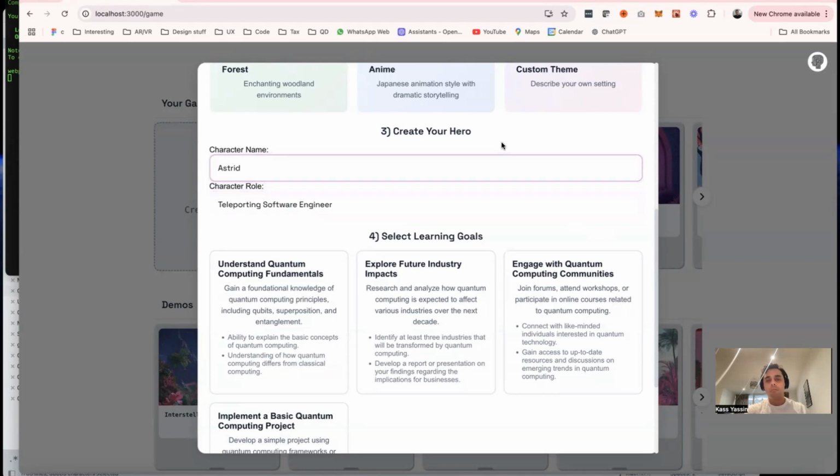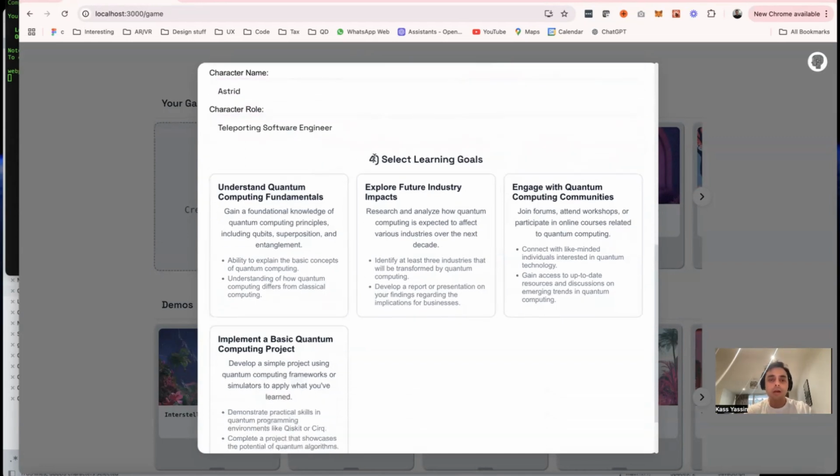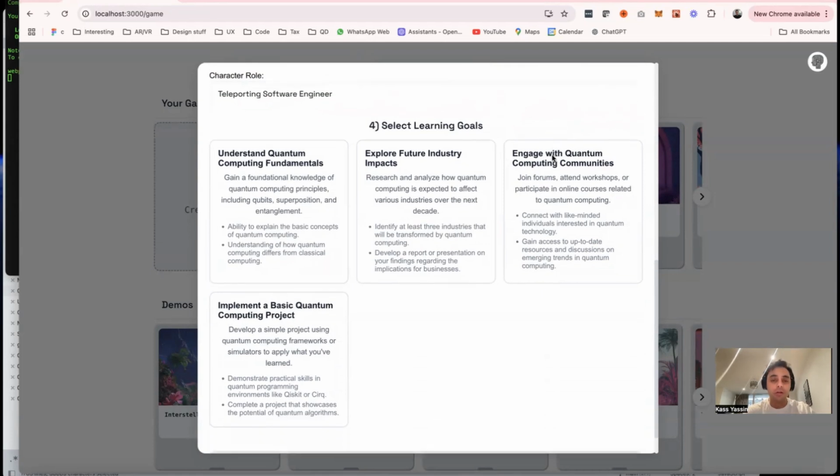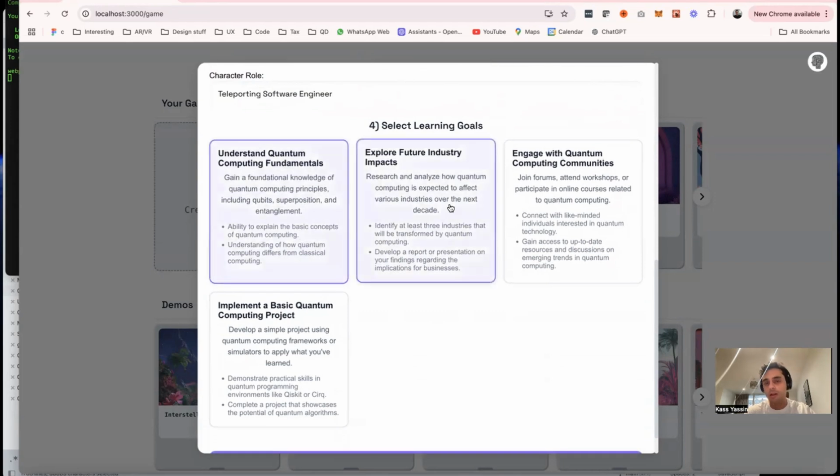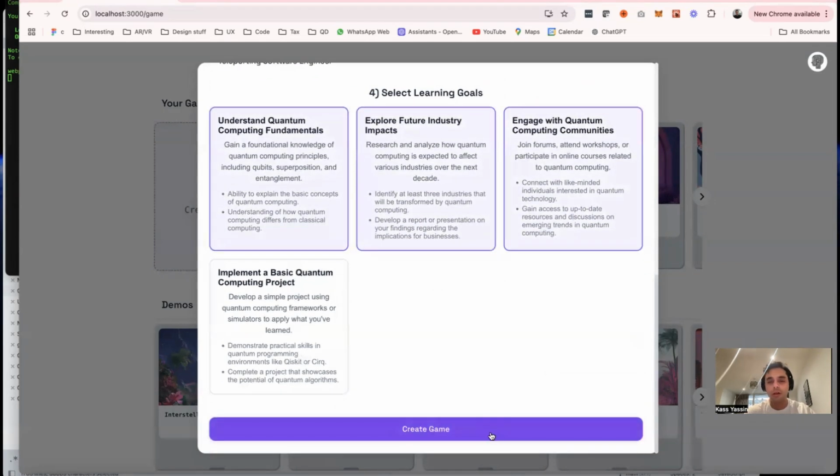And based on that, it also looks at your journal entry and tries to suggest some learning goals for the game. So the idea is to sort of bake in personal growth through gameplay. And here it's picked up on my journal entry and suggested things like understanding quantum computing fundamentals, various other things. So you can pick as many as you like, and it will create the game for you.